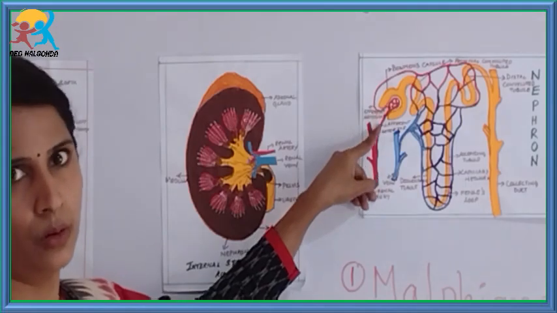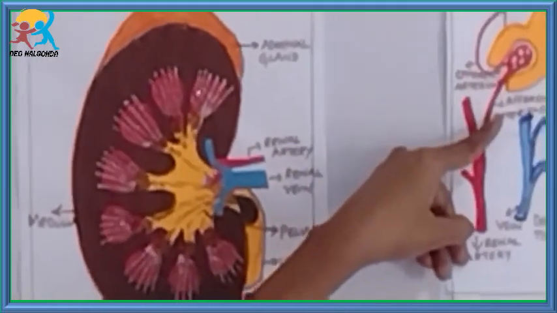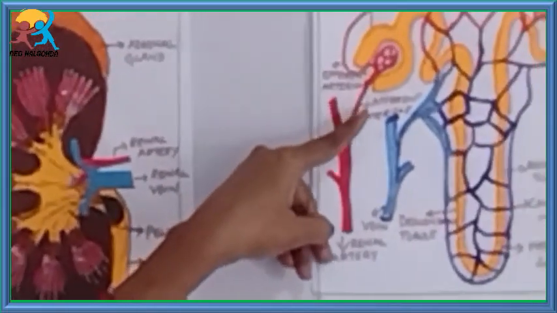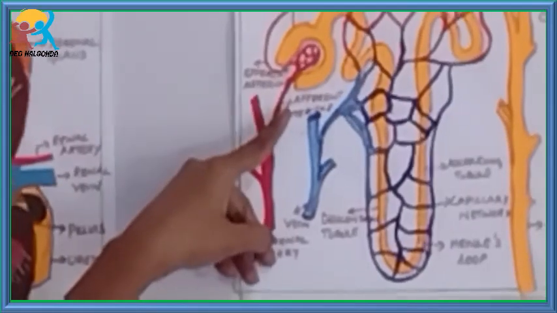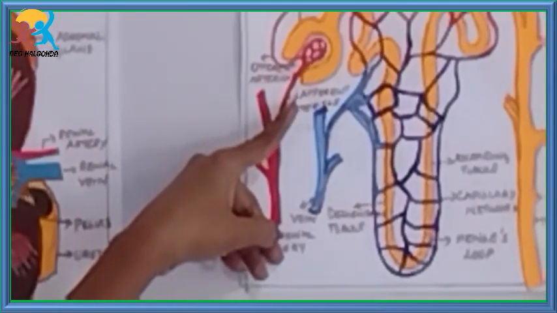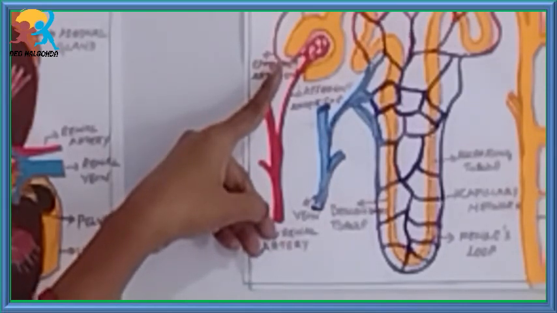You can see the structural difference here, the difference in the diameter of the afferent arteriole and the efferent arteriole. The afferent arteriole is slightly thicker and the efferent arteriole is slightly thinner. So it is just not present like that.